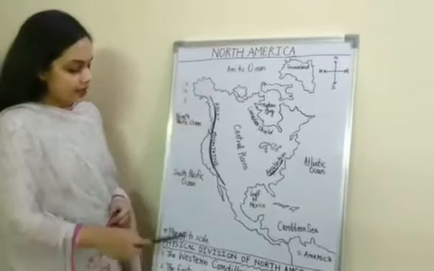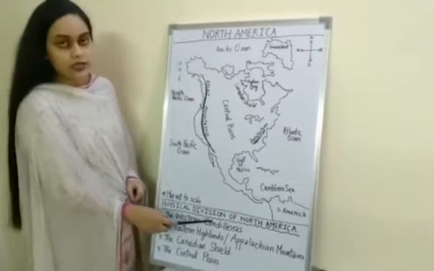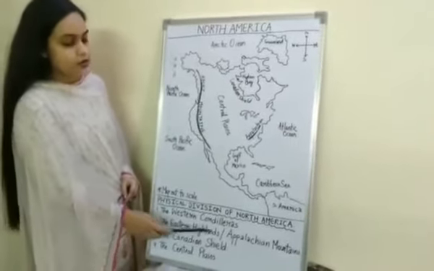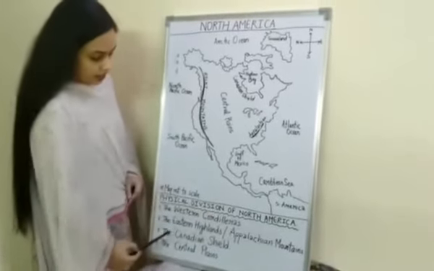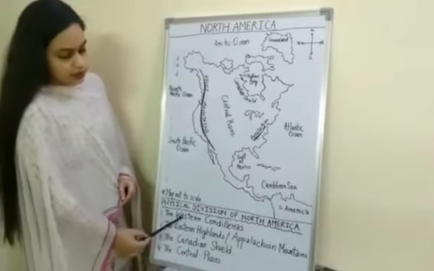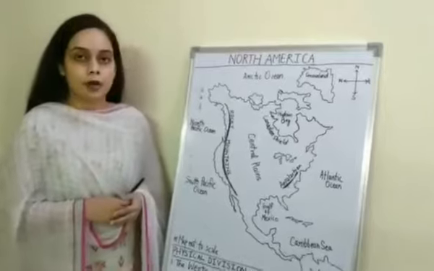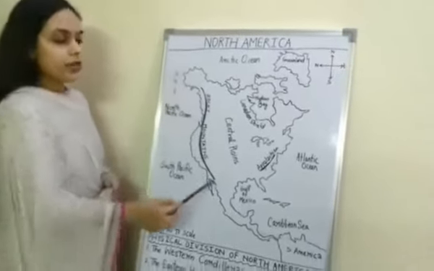North America has been divided into four major physical divisions: the Western Cordilleras, the Eastern Highlands or Appalachian Mountains, the Canadian Shield, and the Central Plain. First one is the Western Cordilleras. Cordillera means a chain of parallel mountains, and this is the western side of the continent.